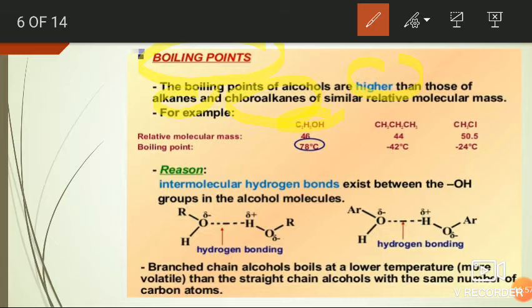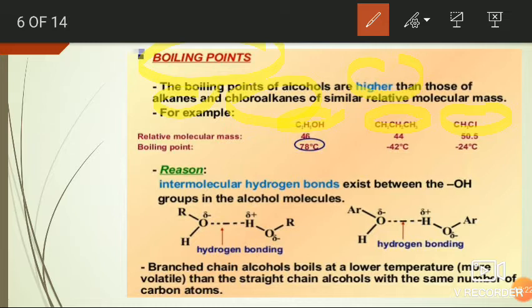If you observe the relative boiling points and molecular masses, here it is C2H5OH, ethyl alcohol, CH3CH2CH3, that is propane, and CH3Cl, methyl chloride. Here the relative molecular mass is approximately the same for these molecules, which is slightly different.